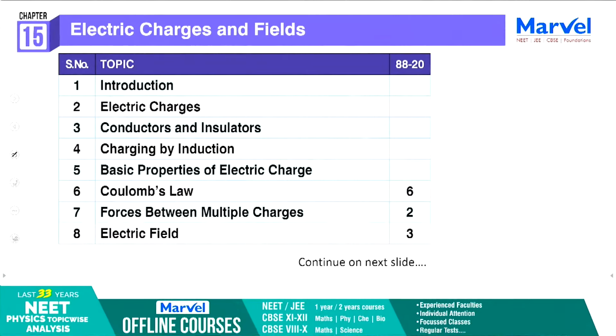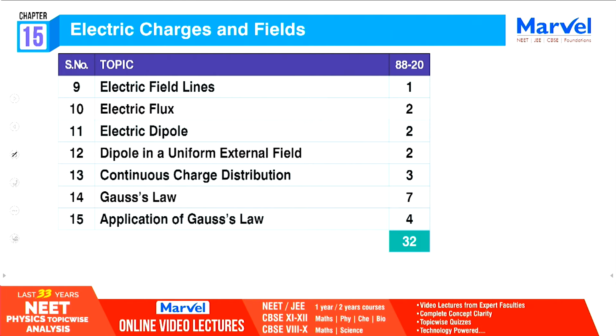See here, a few topics had no question in the last 33 years. Only 3 topics have single digit questions. But for the remaining topics, each topic has single questions. So far only 32 questions. So you can expect one question from this chapter, the first chapter in 12th standard physics. So one question from electric charges and fields.